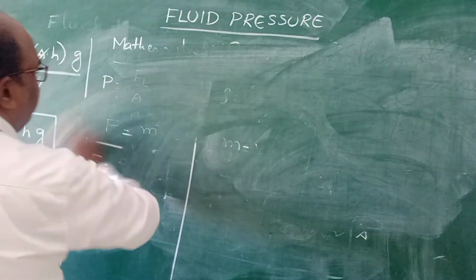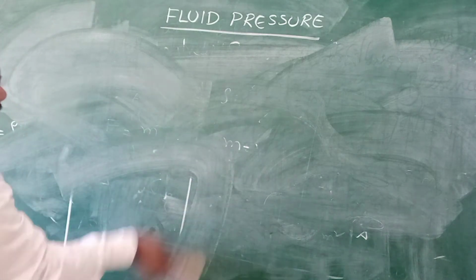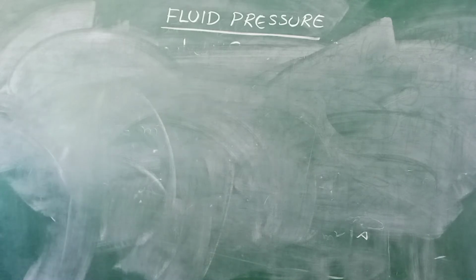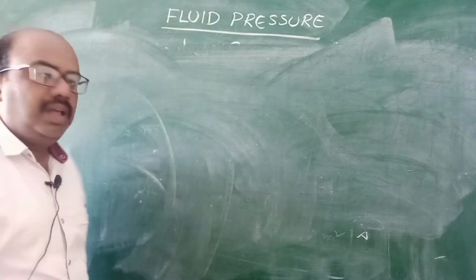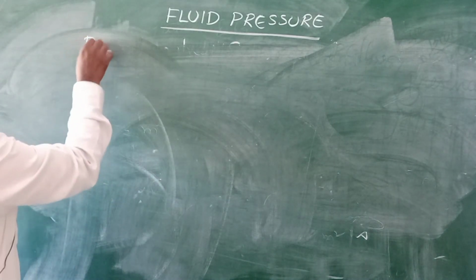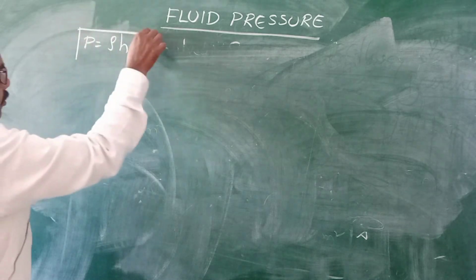That means pressure depends on how many factors, children? Pressure is equal to rho h g. Rho means the density of the fluid, h means the height of the imaginary column, and g is the gravity. That means pressure depends on only three factors: density, height, and gravity.